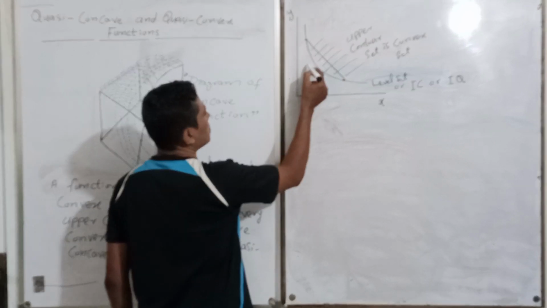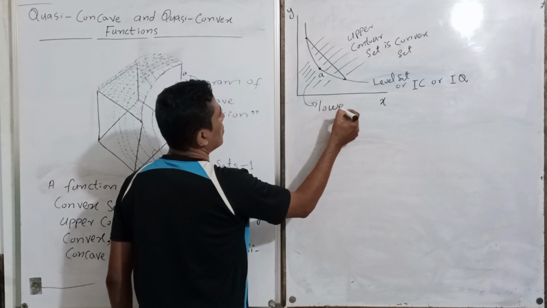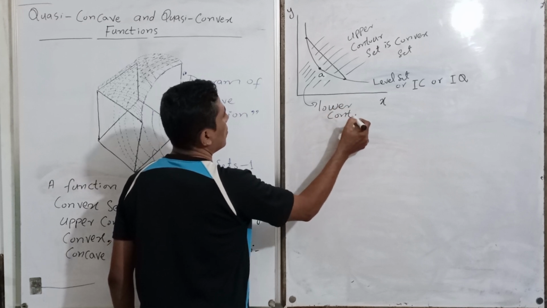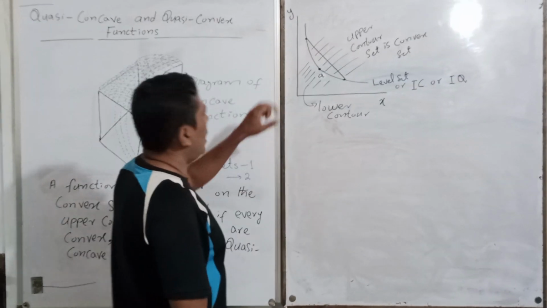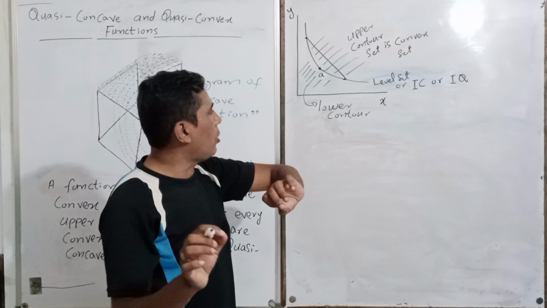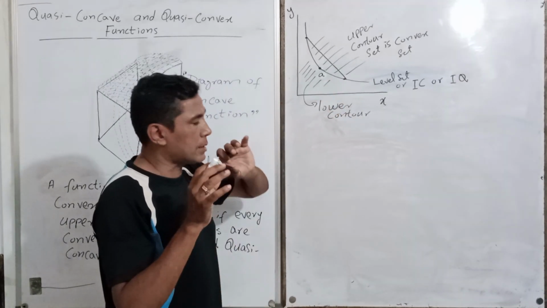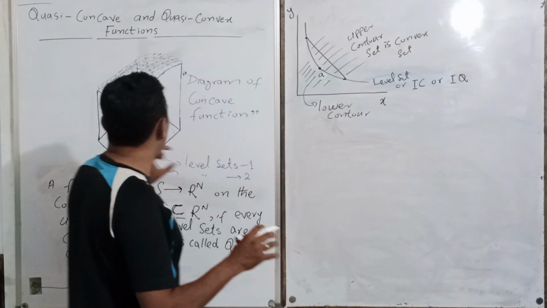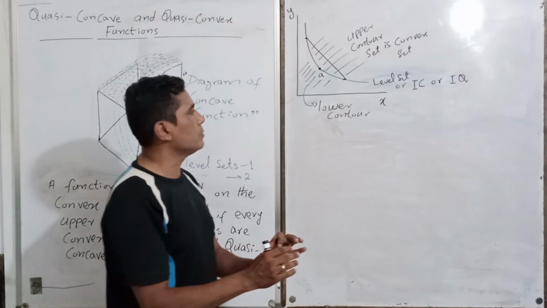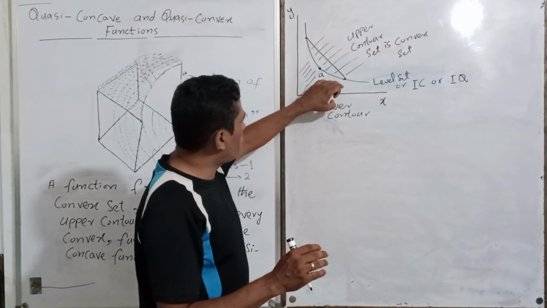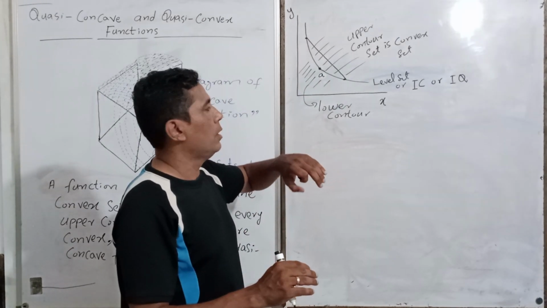And again, it will be a lower contour. Again, just recall, level set: we select any level set from this three-dimensional diagram and fix a functional value on that level set.